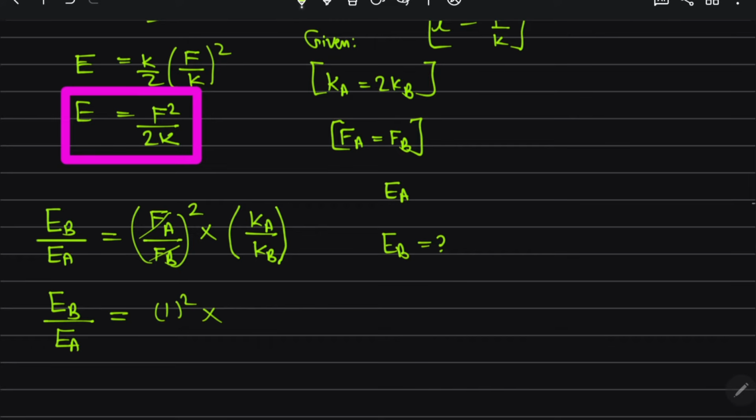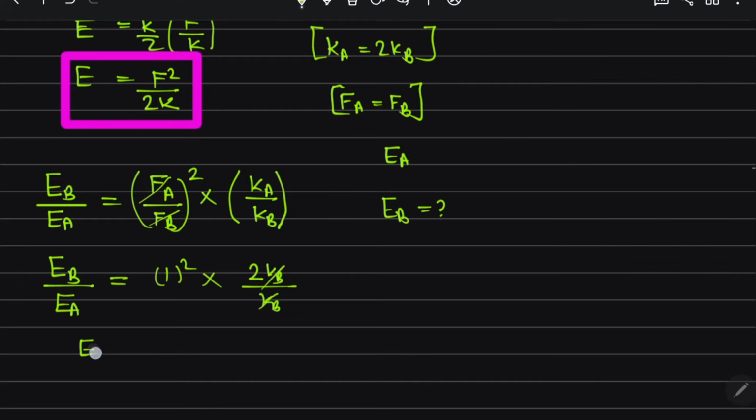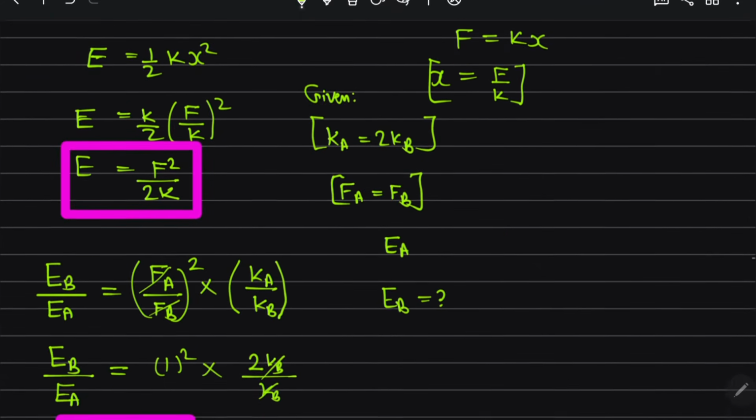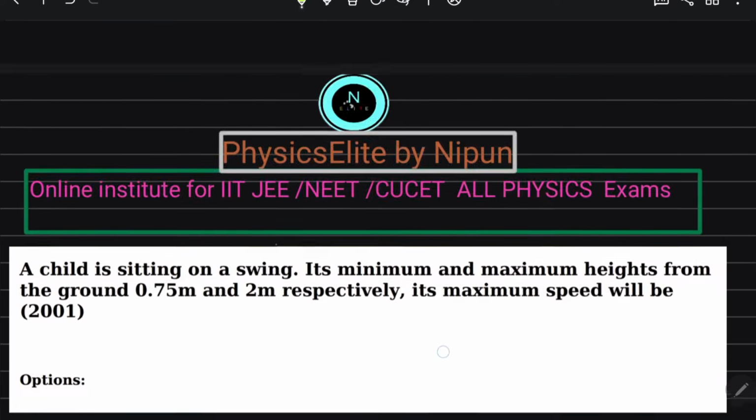And the spring constant of A is 2 times the spring constant of B. So energy of B is 2 times energy of A. So option A is correct.